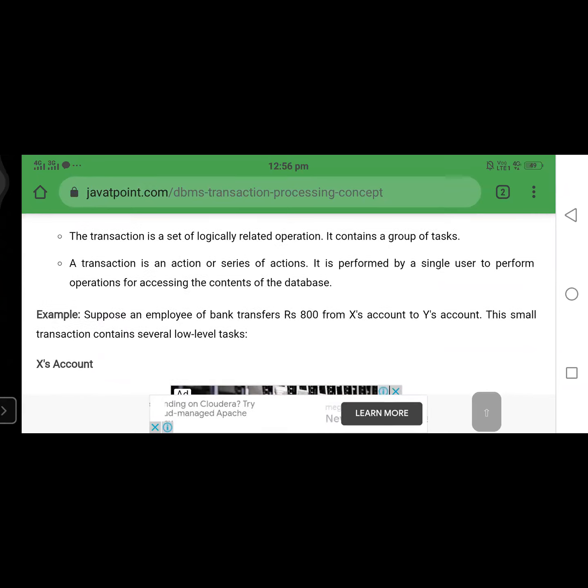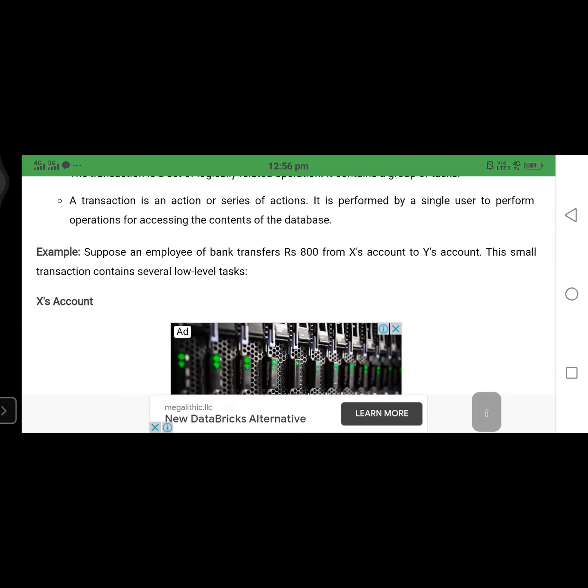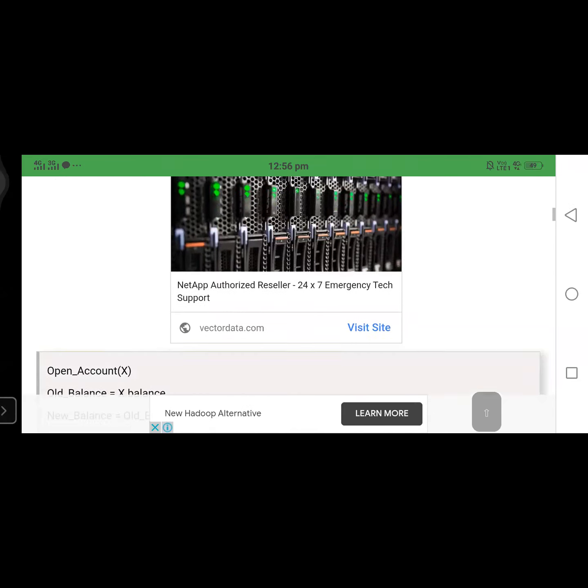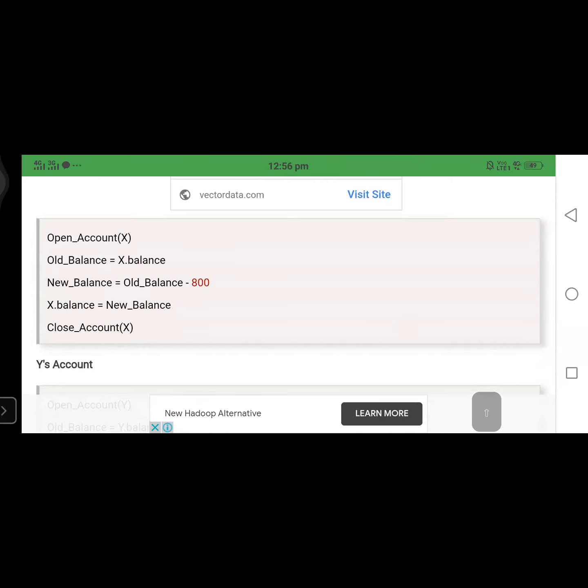Suppose an employee of a bank transfers 800 rupees from X account to Y account. This small transaction contains several low-level tasks. The task here is only to transfer 800 rupees from the X account to the Y account. It involves many subtasks. So a transaction is nothing but a set of tasks, a logical set of operations.